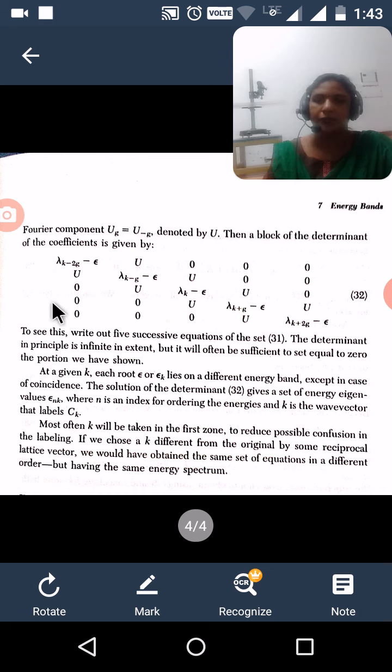The solution of this determinant is the eigenvalue of energy, and it is denoted as ε_{nk}. This is the solution of this determinant. The value of this determinant is the solution of the central equation.